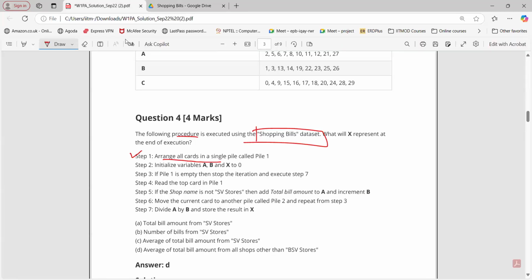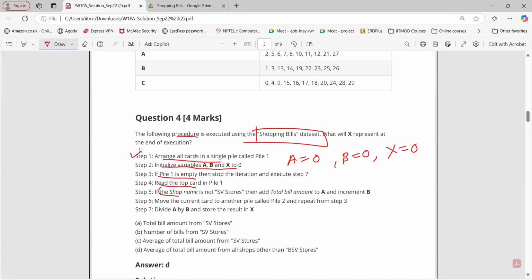Again, initialize variables A, B, and X to 0. So here we have three variables: A equals 0, B equals 0, and X equals 0. Now, if pile 1 is empty, then stop the iteration and execute step 7. If we don't have any cards, then we can directly go to step number 7. But we have cards, so we read the top card in pile 1. Yes, I have read the top card in pile 1.